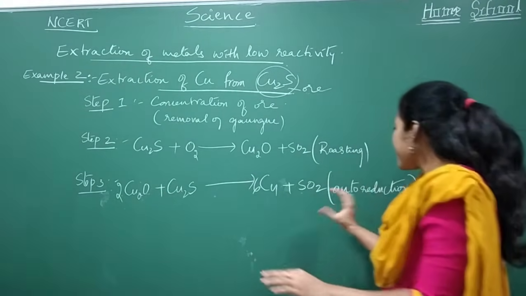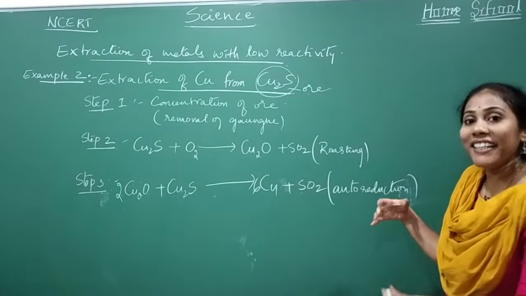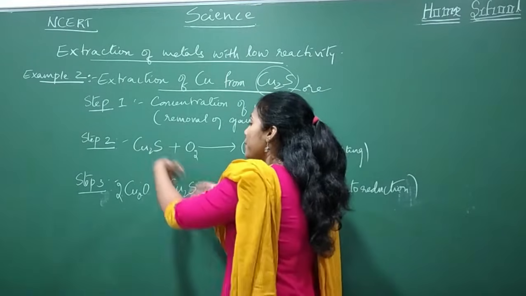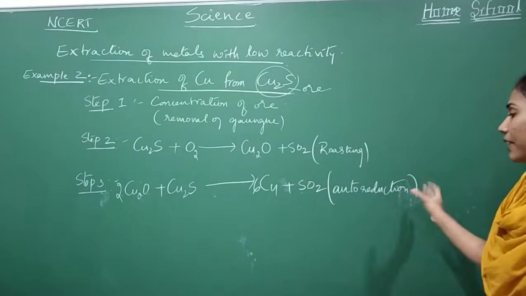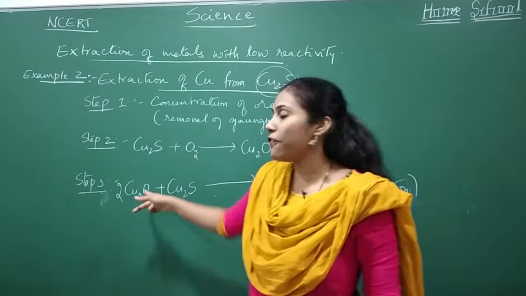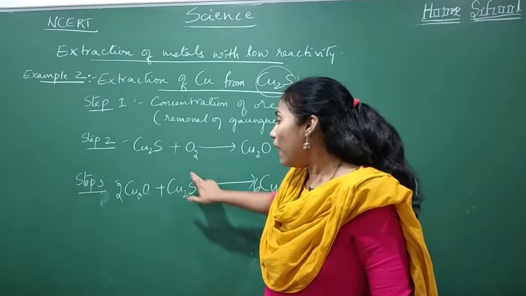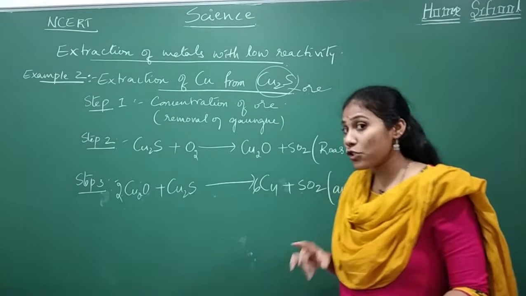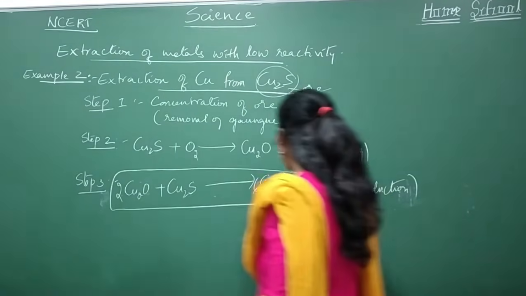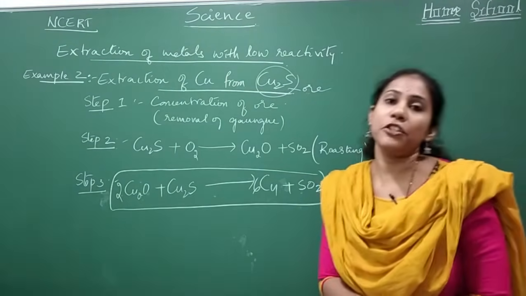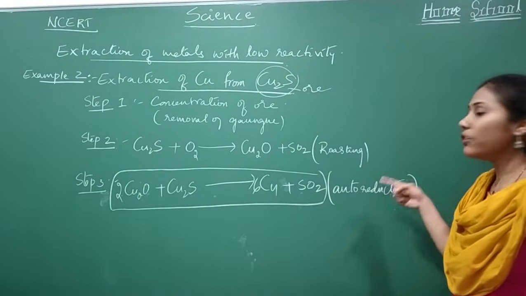So that is the reason the reaction is called auto. Auto means self. You're not adding anything from outside. Everything is used up within the reaction itself. So the word auto, what is happening here? Reduction. Reduction means, you all know, removal of oxygen. So we are removing oxygen from this compound with the help of Cu2S. So that's why the reaction is called auto reduction. And remember, this particular reaction is very, very important from the board examination point of view. You have to remember this along with the name auto reduction.